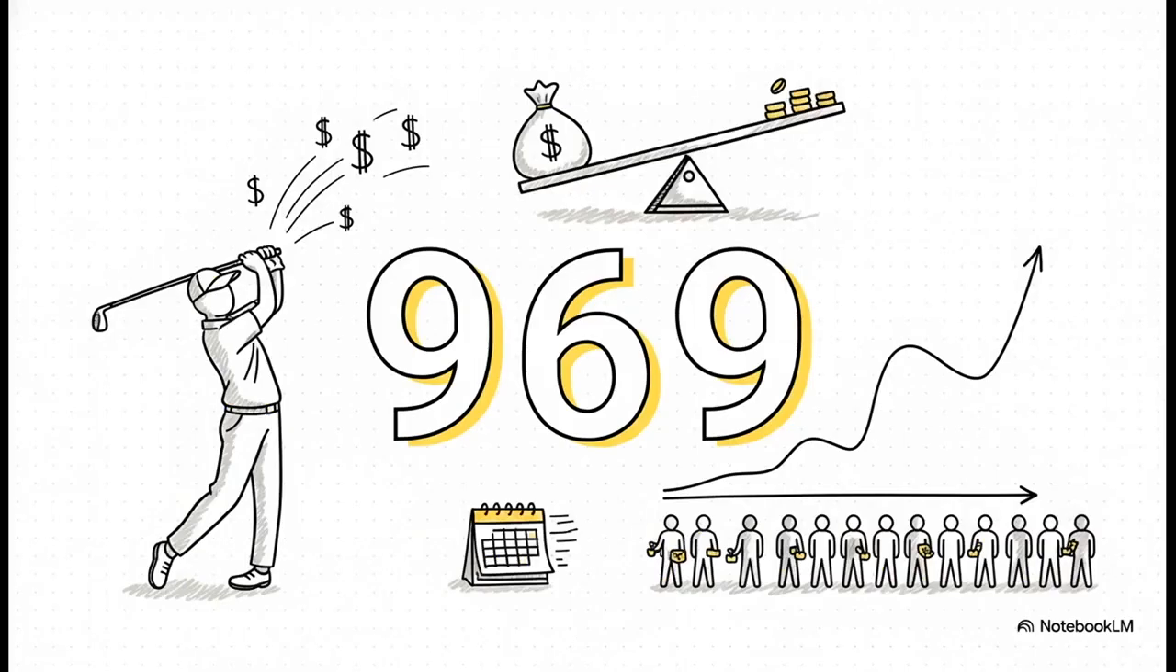So, what's with this number? 969 years. Believe it or not, that's how long an average UK worker would have had to work back in 2017 to make what golfer Rory McIlroy earned in that single year. I mean, that's just a wild number, right? And it really sets the stage perfectly for what we're about to talk about, the massive scale of income inequality.